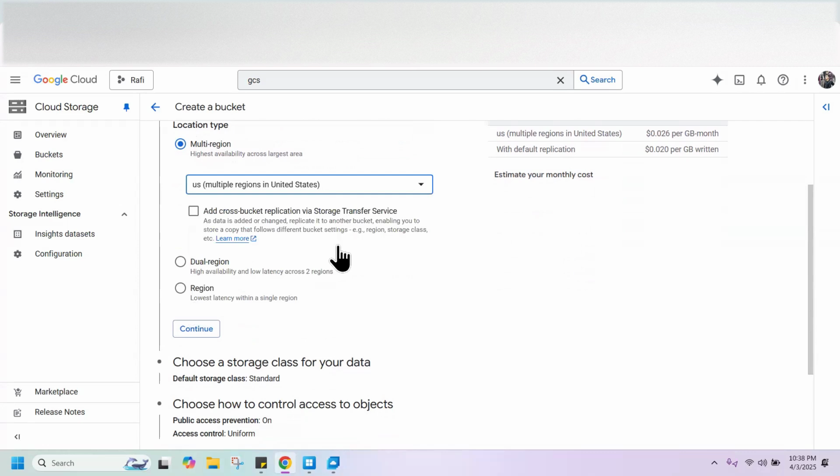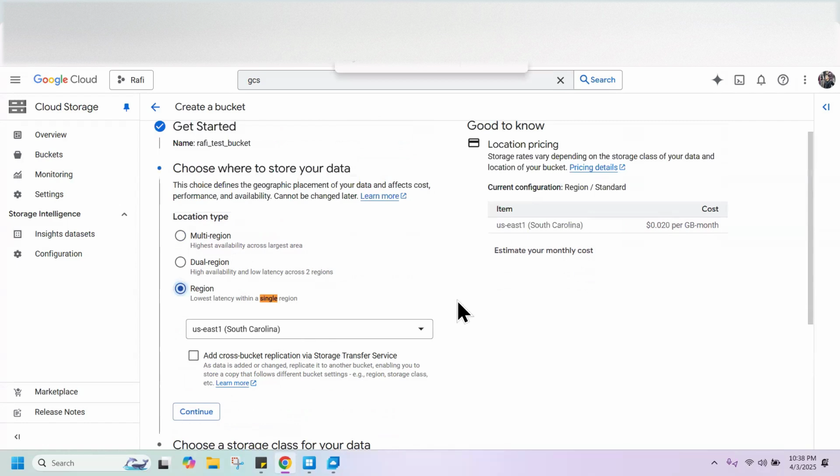Where does a single region? Yeah, so the region. We can choose any one of these. I would recommend that we choose the one we have selected in BigQuery. It will be best if we keep it in the same region for low latency.